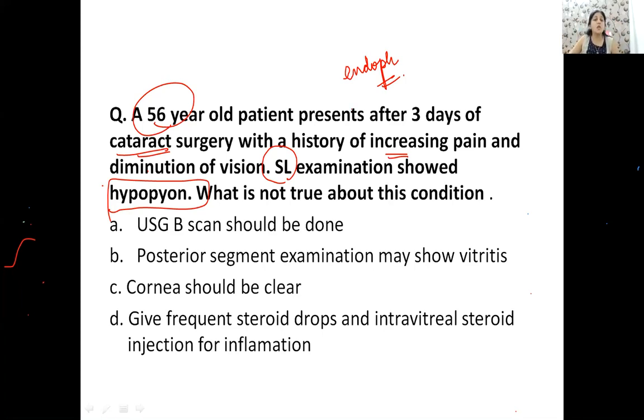What is not true in endophthalmitis? So guys, for the last 3 years, you've had questions on endophthalmitis. Somehow or other, by twisting it around, they are asking you. So what do you think is not true about this patient? Yes, very good. This is a patient of endophthalmitis. Cornea should not be clear. If you have a severe inflammation, how can the cornea be clear? The cornea will be hazy.